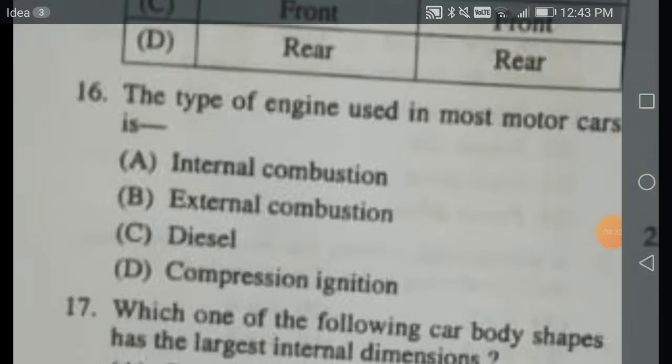Right. The type of engine used in most motor cars is the internal combustion engine. External combustion engine is your turbine. In the turbine, what happens? Outside the turbine, in the boiler, the steam is generated, and the steam is going to expand in the turbine, which is going to give rise to the power.